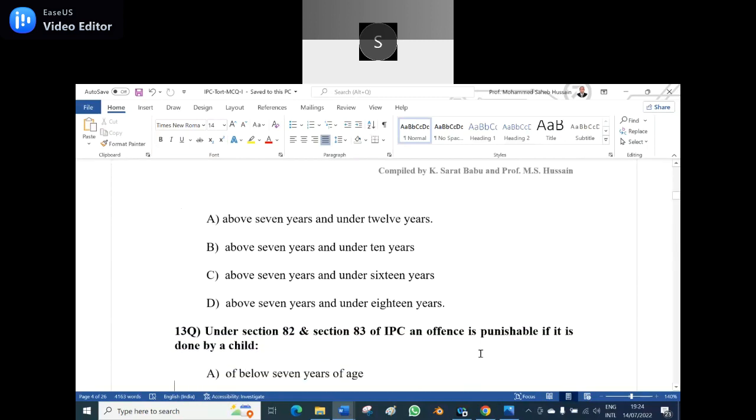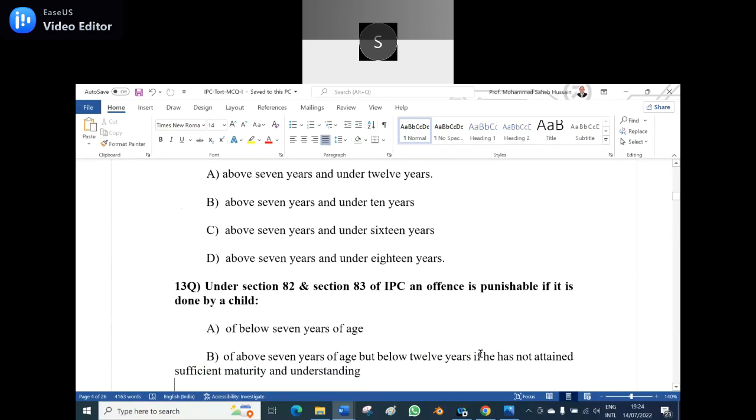Okay. Now, what does this question actually mean? I did not get it. That is the minor. A person who is above 7 years and under 12 years is partially incapable of committing a crime. Is it, sir? Incapacitated means incapable. Yes. Okay.